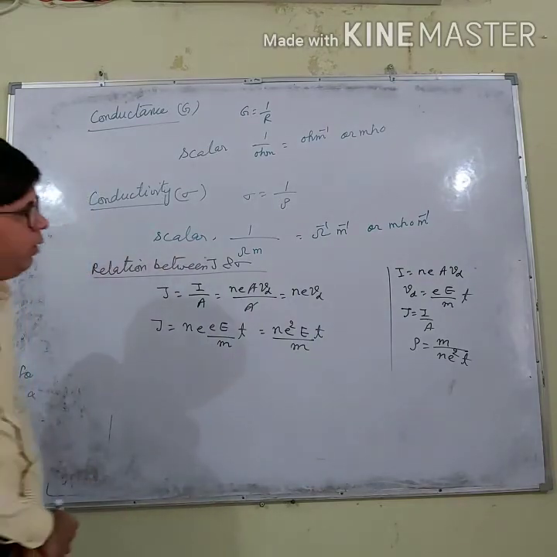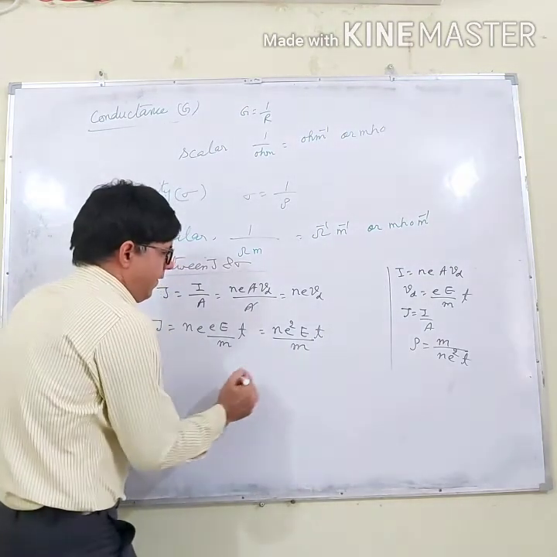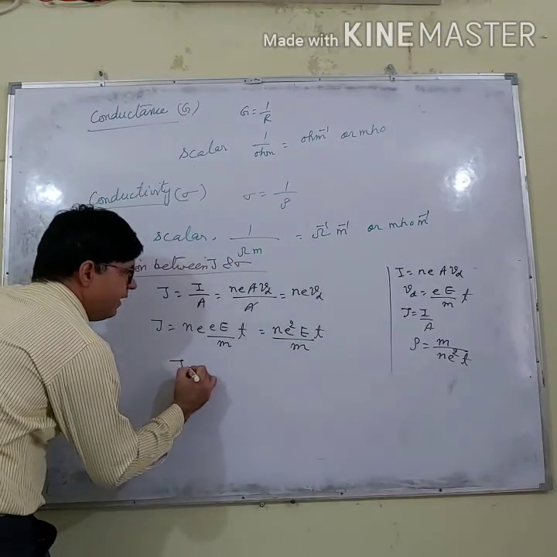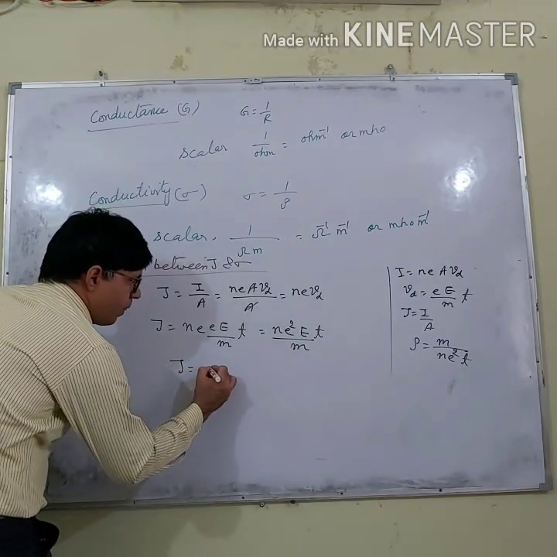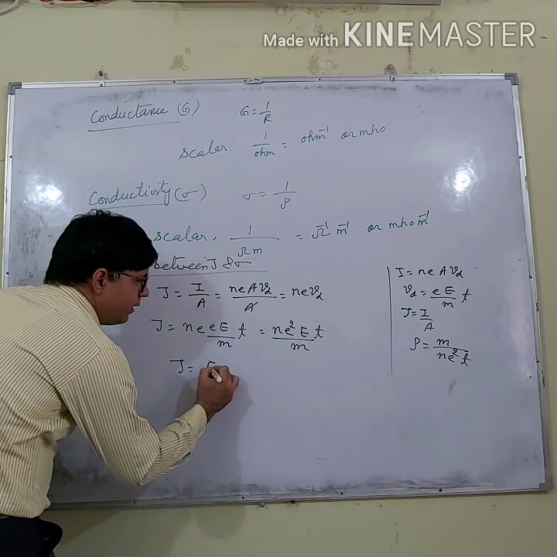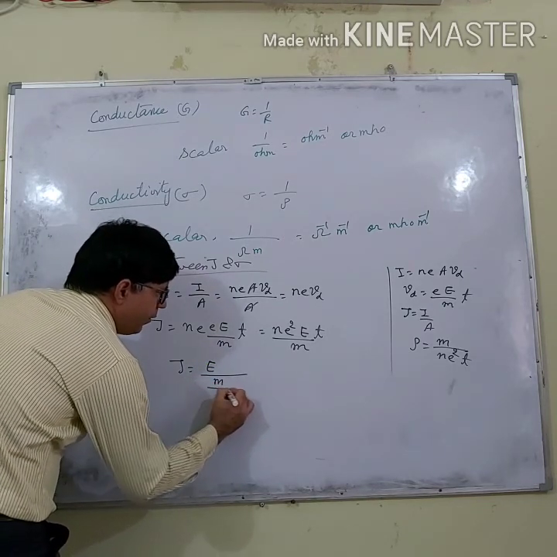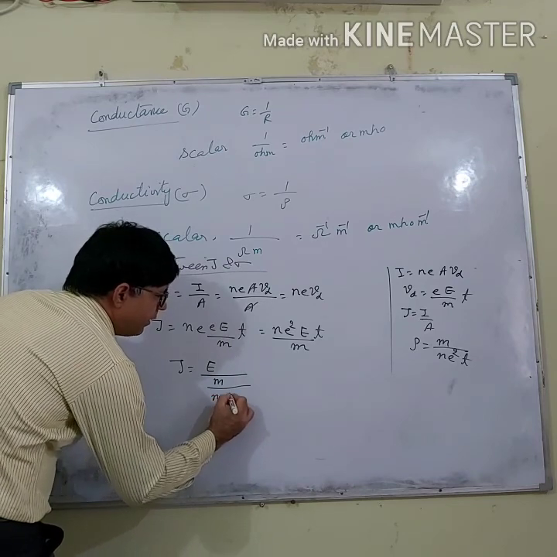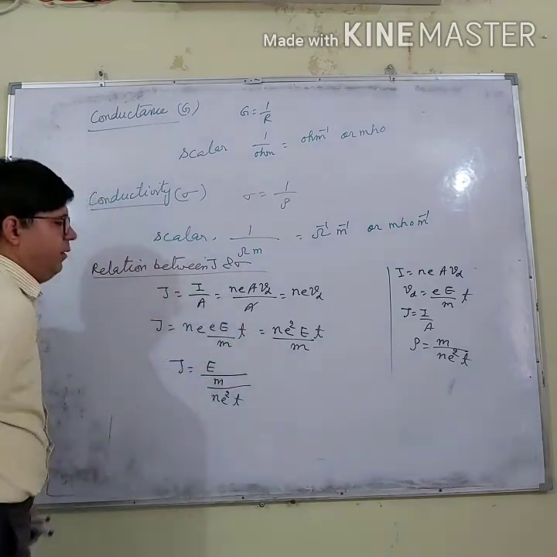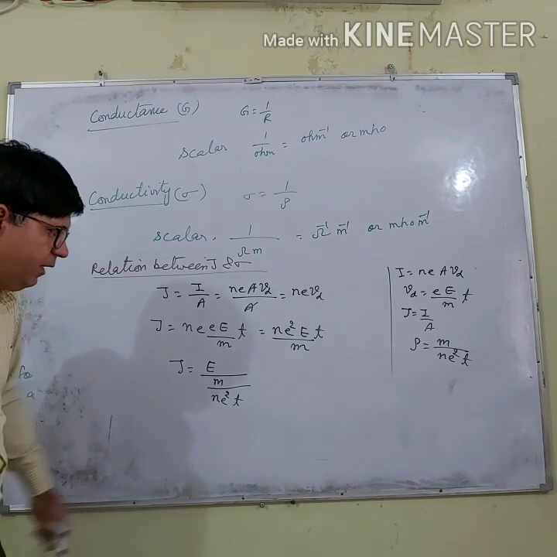Now here you know what this is. I can write this as J, it is equal to E upon m divided by n e square tau. What is m over n e square tau?